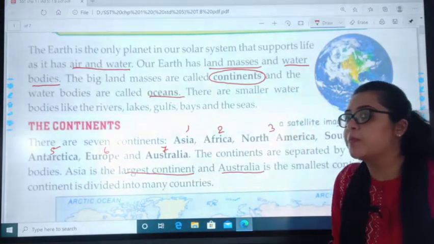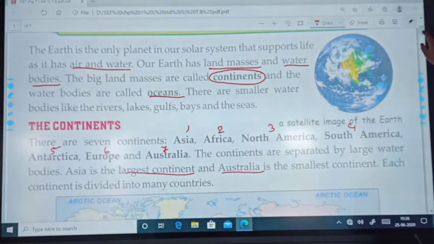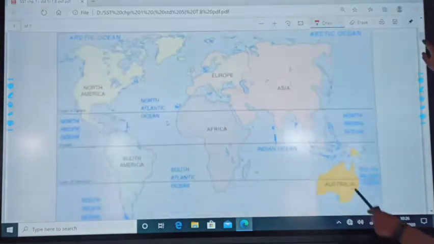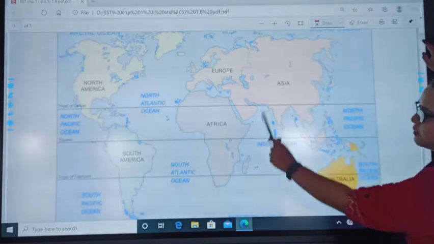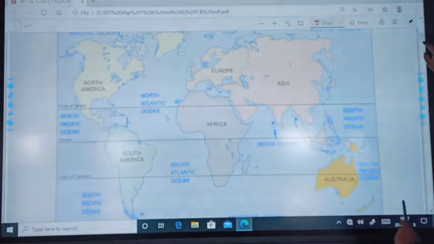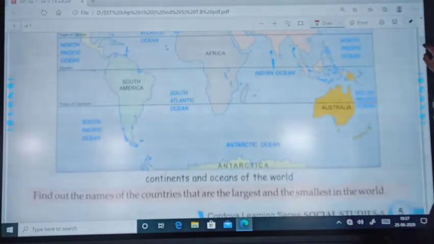I know my kids remember these topics very well. So, let's move. We have seen this in the map also. This is Asia, Africa, Europe, North America, South America, Australia and Antarctica was here. I hope you remember.